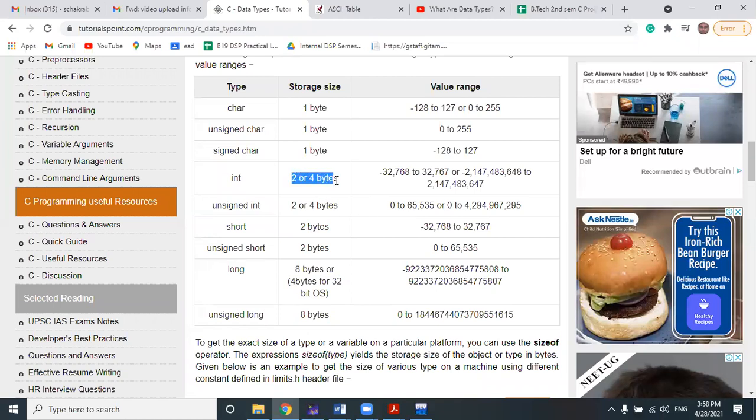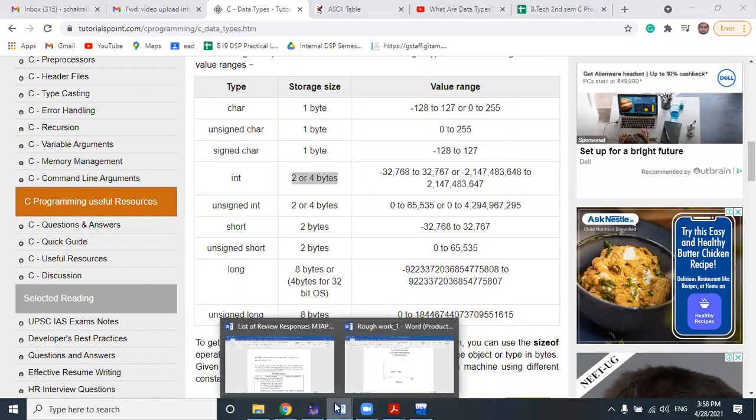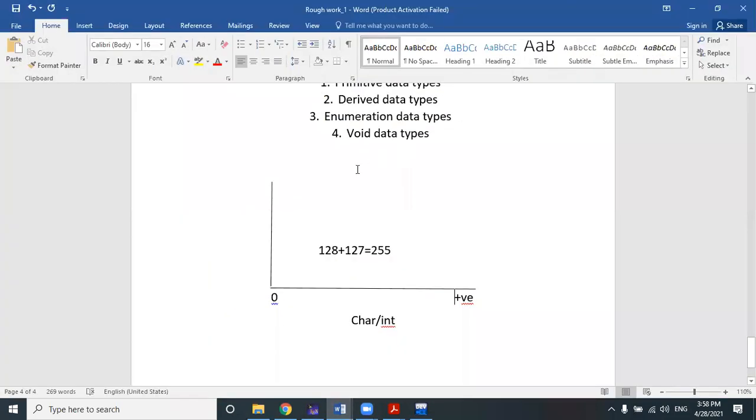Actually, listen and remember it carefully, because the interviewer will ask this question multiple times. C data types are machine dependent. Write it down: C data types are machine dependent, whereas Java data types are machine independent.